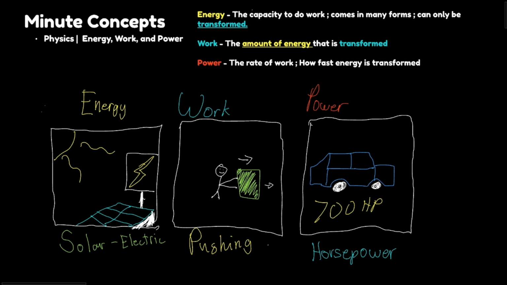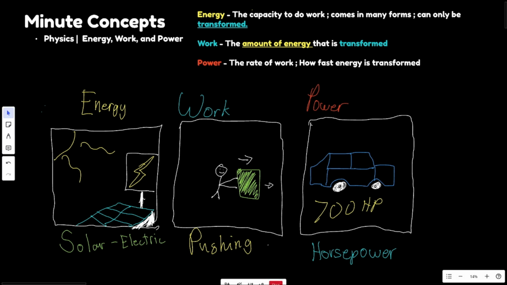So first let's start off with describing what energy is. Energy is the ability or the capacity of an object to do work. And this is because when there's energy, it can never be destroyed. Energy can only ever be transformed. And what does this mean?